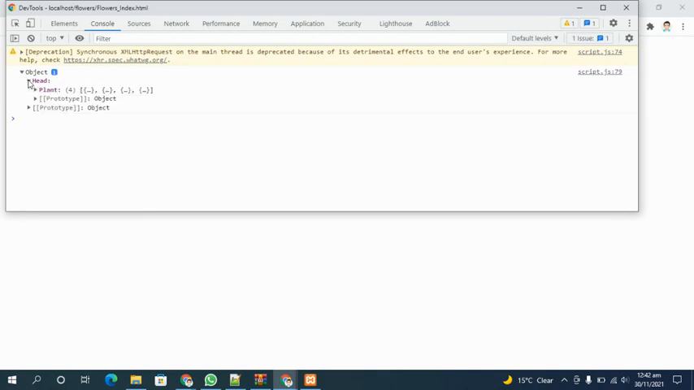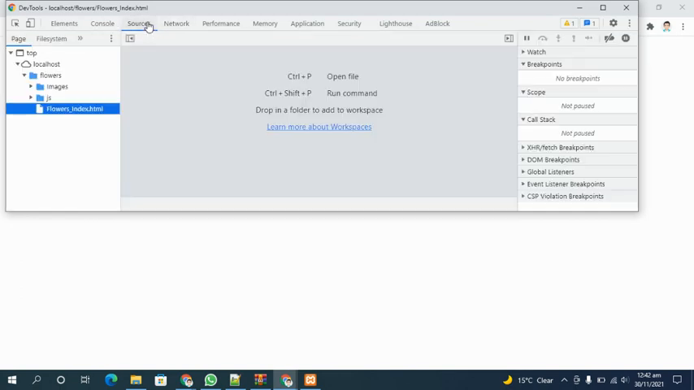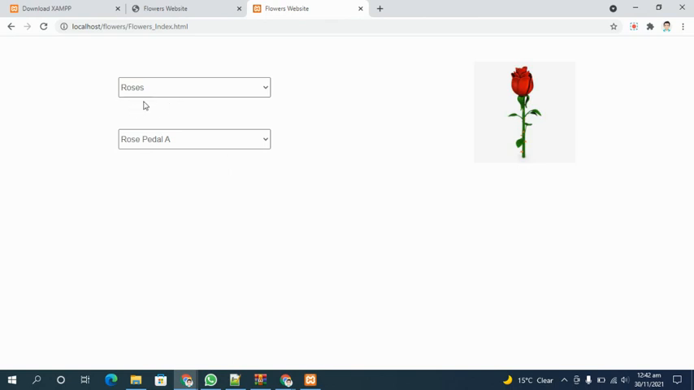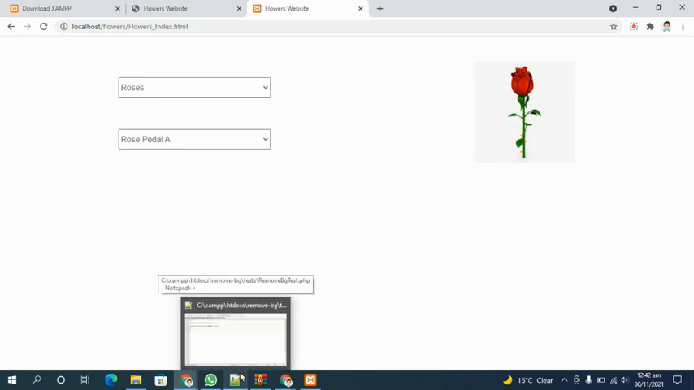Let me show you something which will better explain this. So if I convert this whole XML into JSON, that will work fine on here as well. Let me show you in real time. So